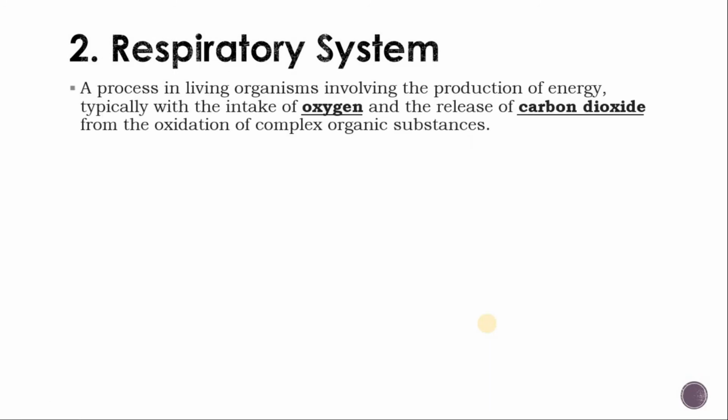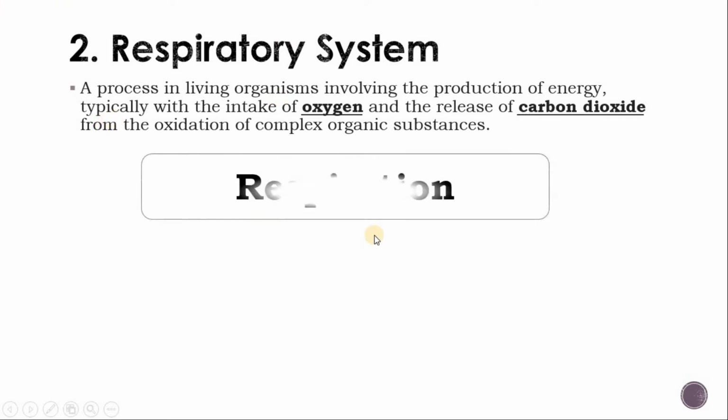Now the second system, the respiratory system. Now what is the respiratory system and what is respiration? A process in living organisms involving the production of energy, typically with the intake of oxygen and the release of carbon dioxide from the oxidation of complex organic substances. In simple language, the intake of oxygen and release of carbon dioxide from our body and from other animals' bodies is called respiration.